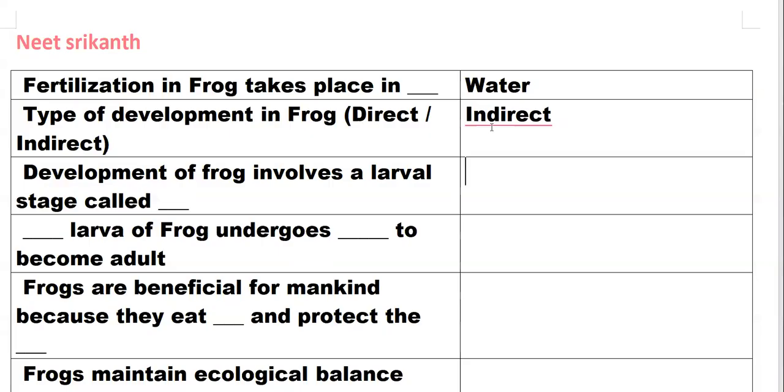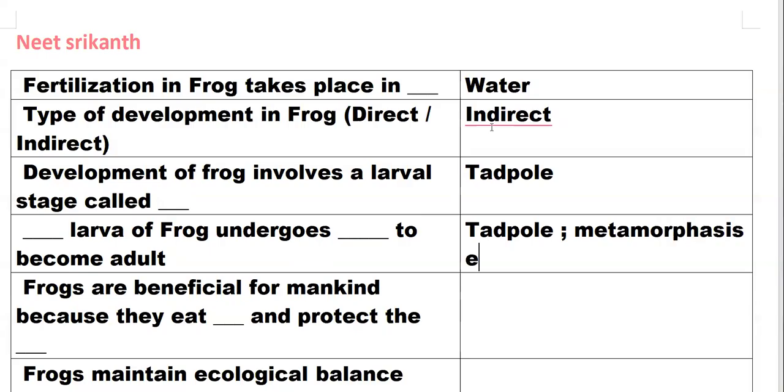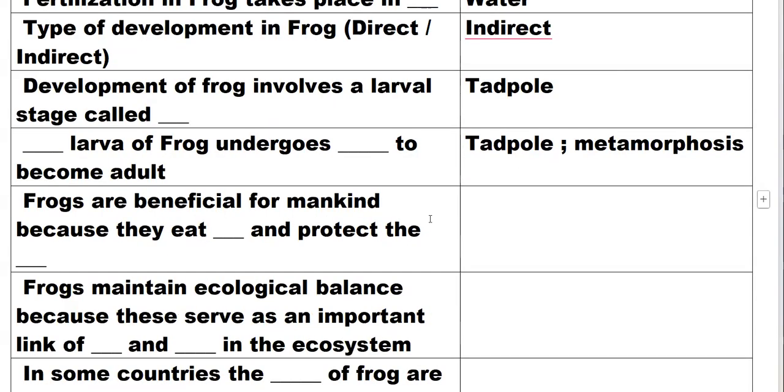Development of frog involves a larval stage called tadpole larva. The tadpole larva of frog undergoes metamorphosis to become an adult.